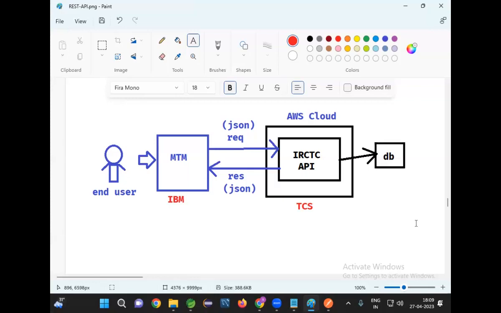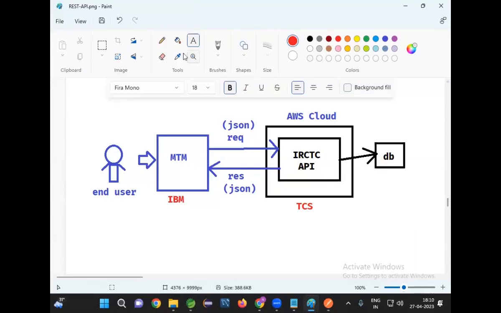What is my API URL? What is the input for my API? What is the output of my API? Which format will my API support as input? Which format will my API support as output? Who will give you those details? Provider only should give the details.